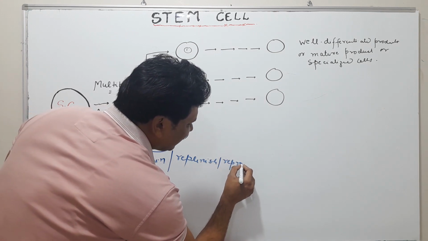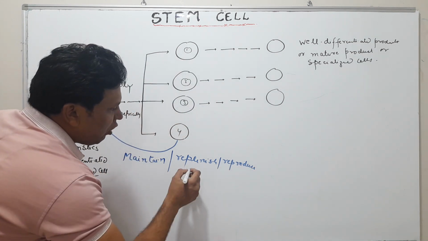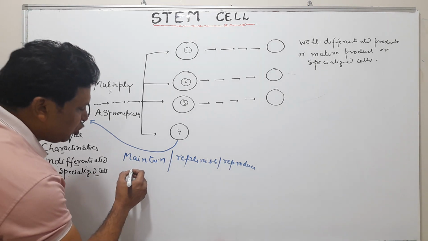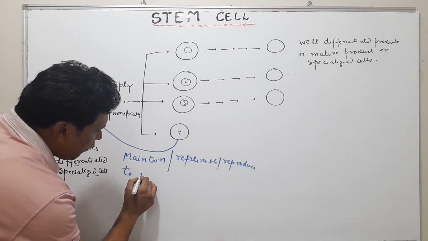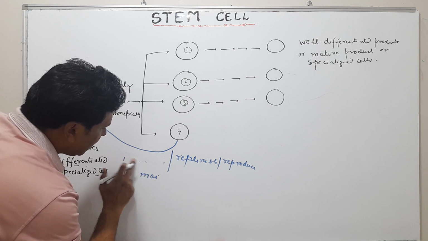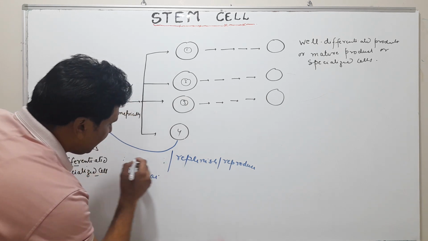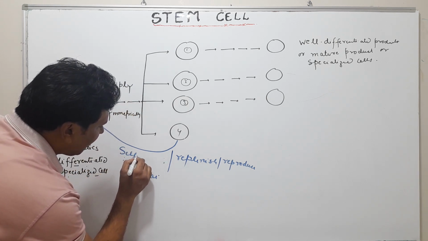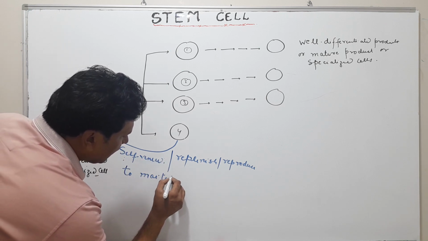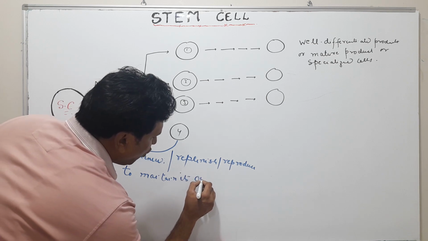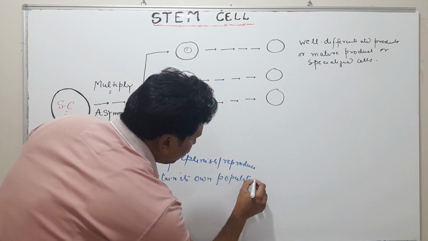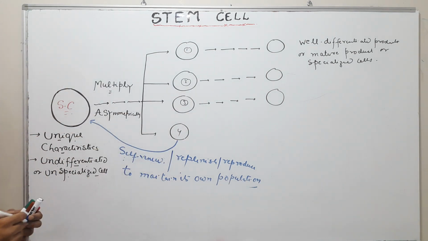This terminology is the same: to maintain, replenish, reproduce, or self-renew its own population. Own population is called stem cell.